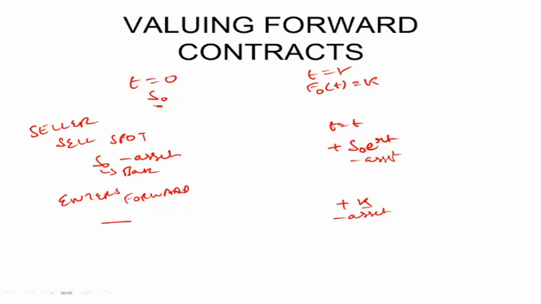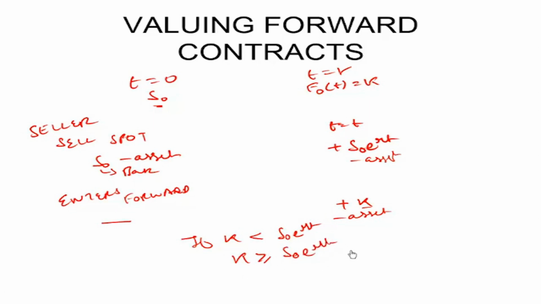Now, from the seller's perspective, if K is anything less than S0 e raised to the power RT, will he enter the contract? He'll say, why should I enter into a forward contract with you? I'll just sell it in the spot. I'm getting more money that way. So from the seller's perspective, the strike price has to be greater than or equal to S0 e raised to power RT.